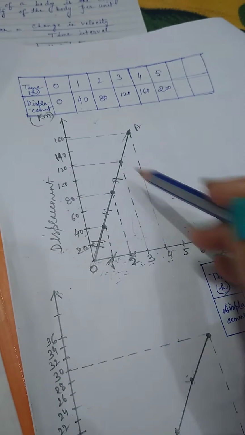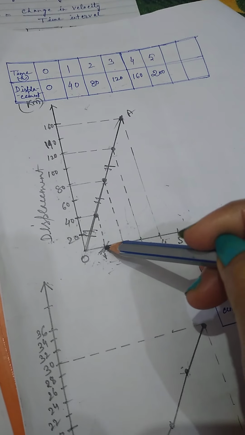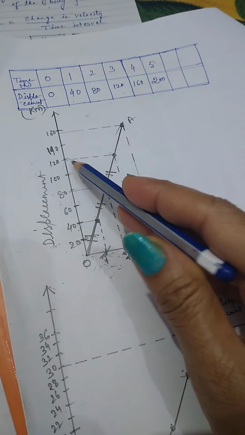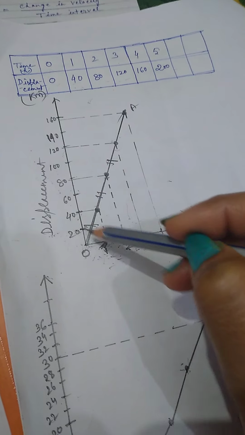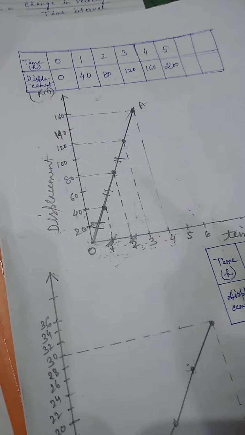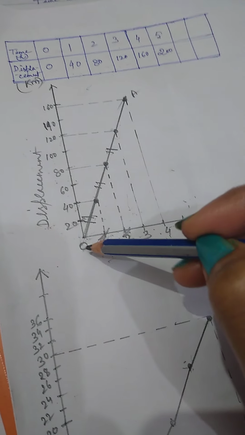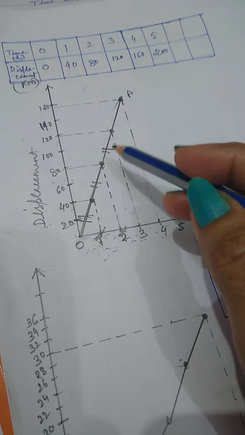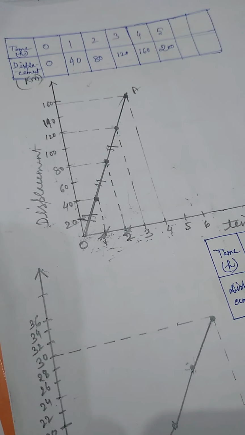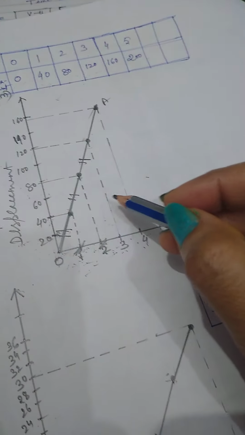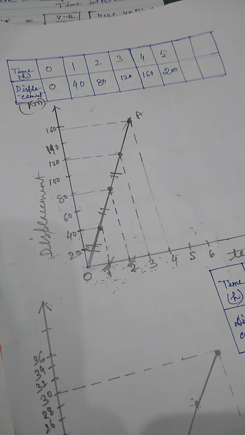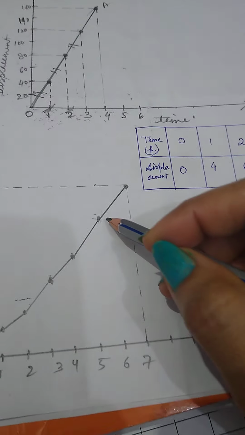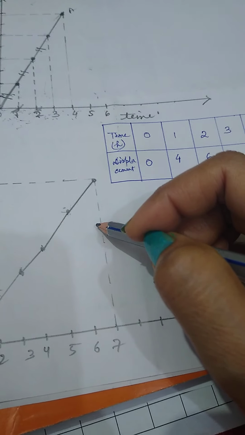So this type of motion, in which the body is covering equal distances in equal intervals of time, is known as uniform motion, right? And the graph obtained is always a straight line. So from uniform motion we cannot get the definition of acceleration. For non-uniform motion we can get the definition of acceleration.